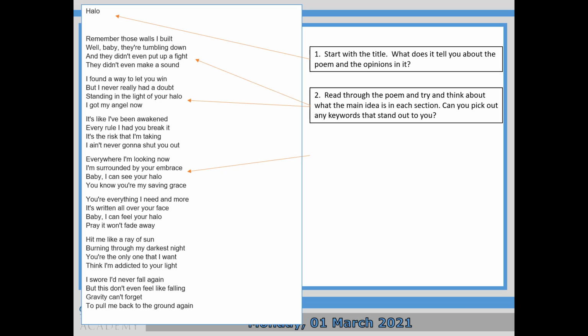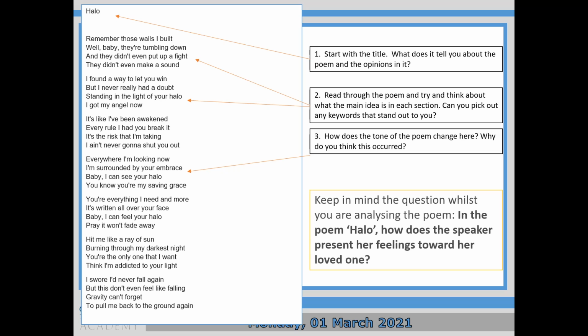Number two, read through the poem and try and think about what the main idea is in each section. So for each of these stanzas, what does it mean? What's it about? Can you summarise it? How does the tone of the poem change in the fourth stanza? Why do you think it's changed? So what's it like at first? What's it like after the change?